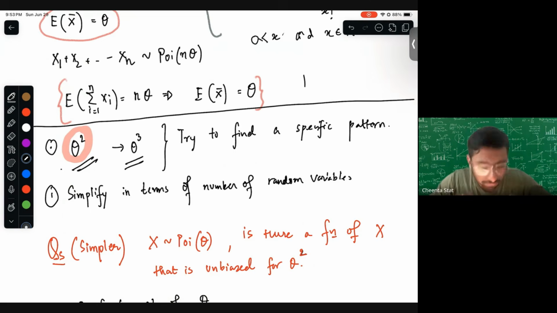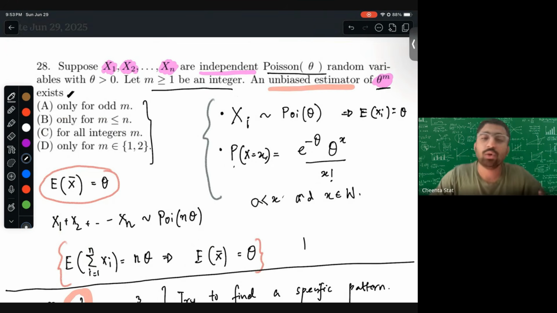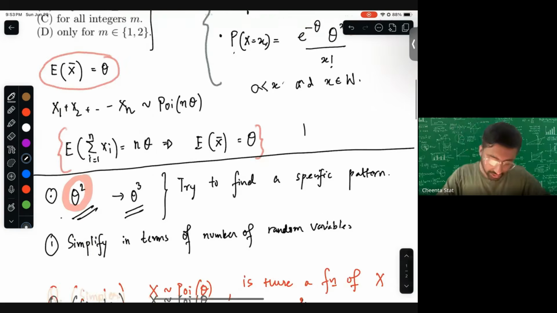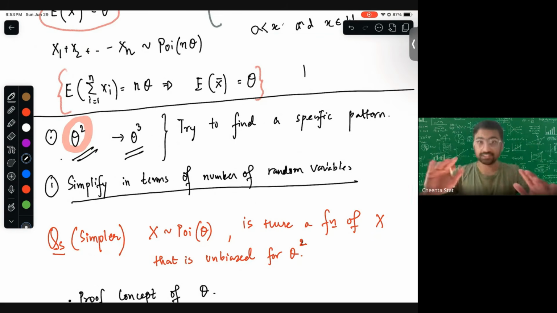Also, one important thing to note is that we can also simplify in terms of the random variables. What if, instead of all the Xi's, we just take one of them? So we can also simplify in terms of the random variable. And we will see why this is actually a special case where it can help us. We'll see that towards the end, so watch it till the end.